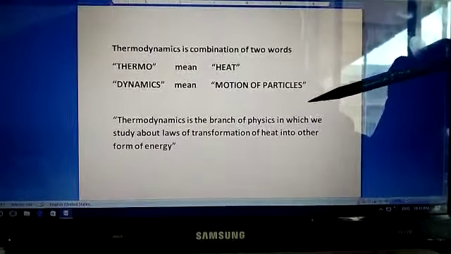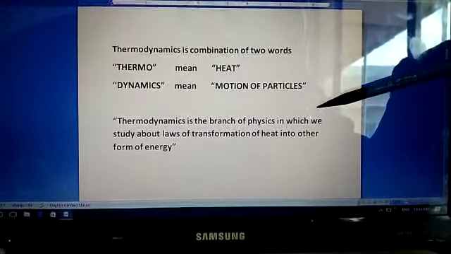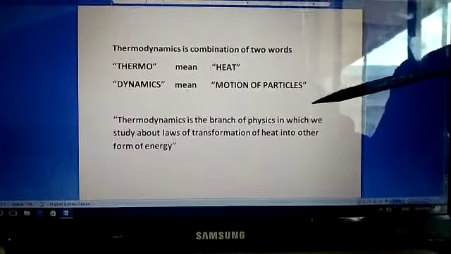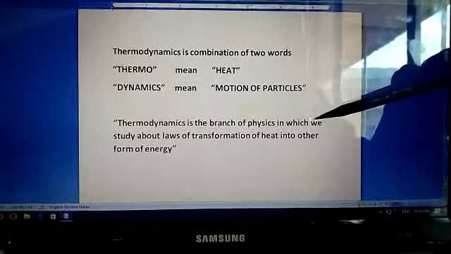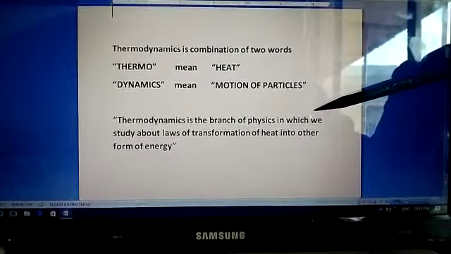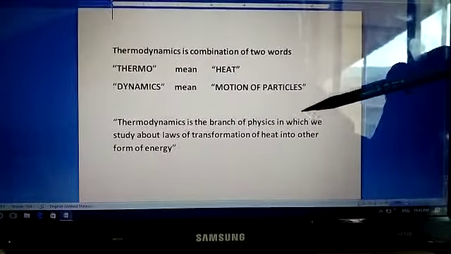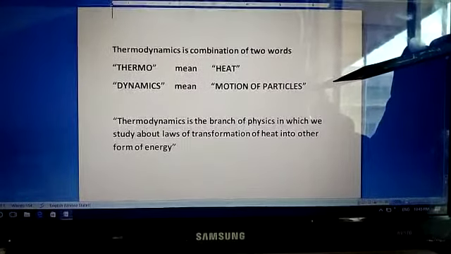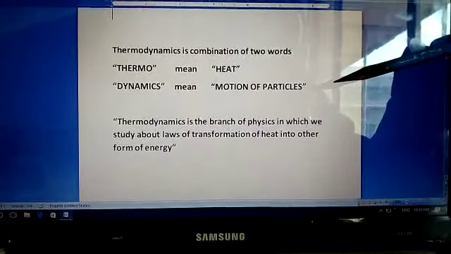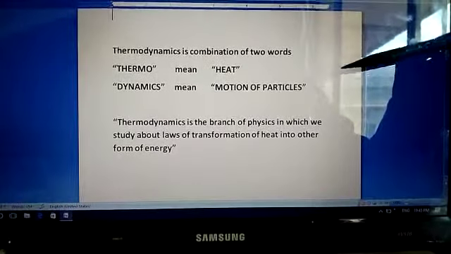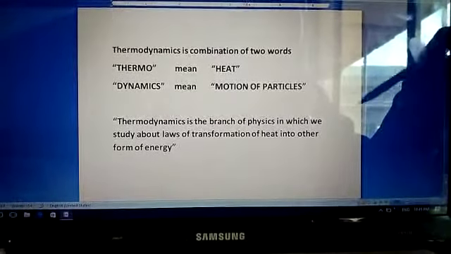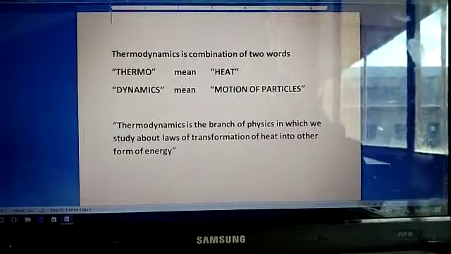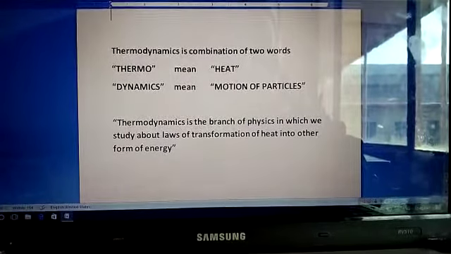This is the branch in which you study the processes involved in the transformation of heat, the laws involved, and certain practical applications. So thermodynamics is the branch in which you study the laws of transformation of heat energy into various other types of energy, like mechanical energy.